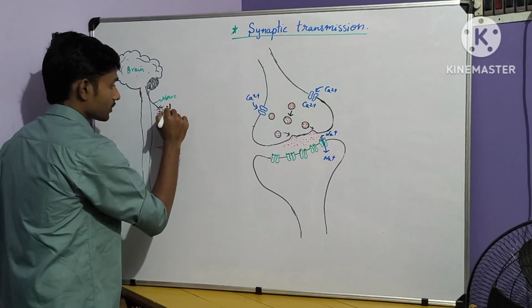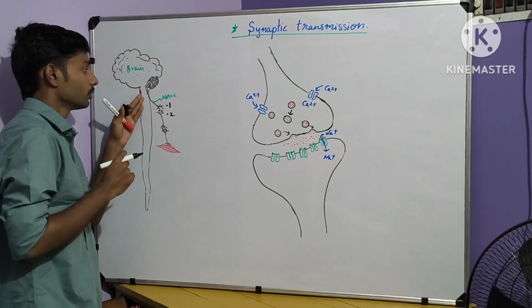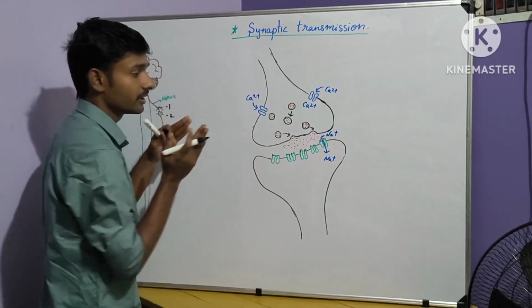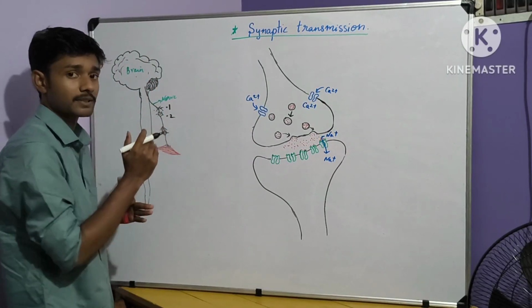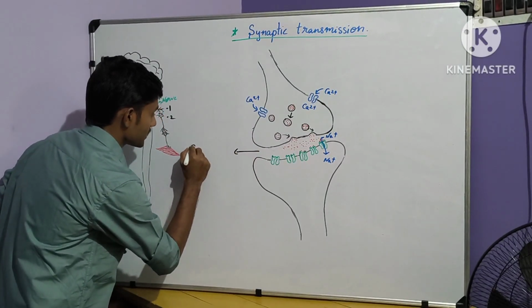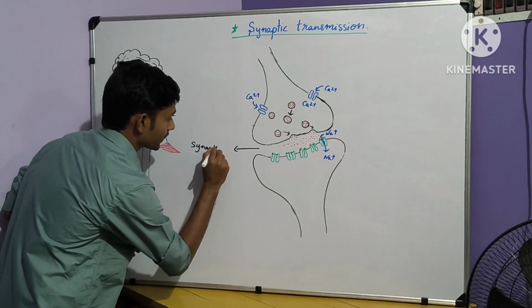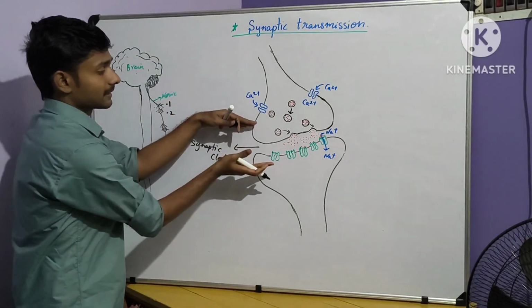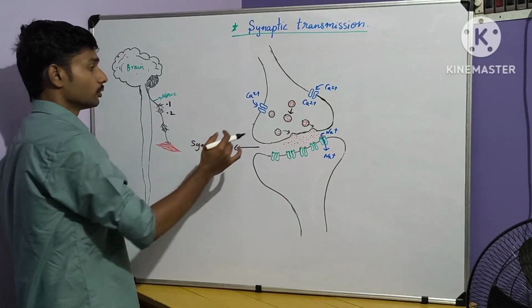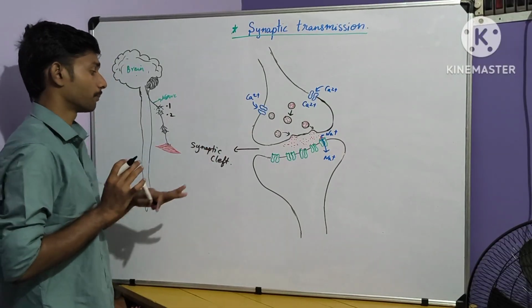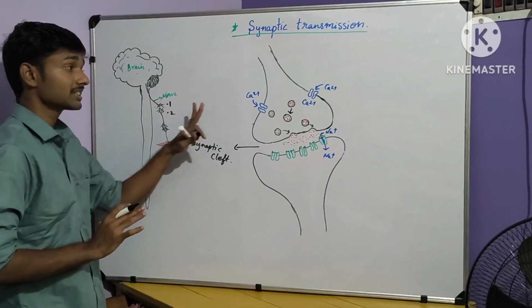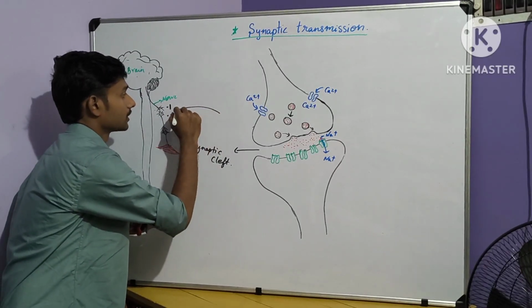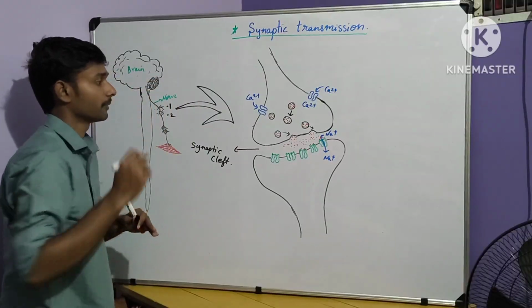So let me show, there is one neuron, another neuron. Like that, one neuron is connected with another neuron, not physically. There is a space between these two neurons, that is the synapse. The space between these two neurons is the synaptic cleft. So through the synaptic cleft only, the signal gets transported chemically. Neurotransmitters are helpful for the process. Before we enter into that topic, this is the small thing we're going to see in a brief manner.